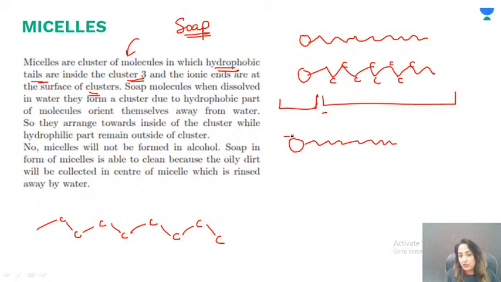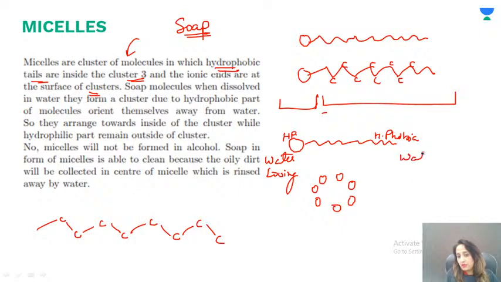So the hydrophilic part will be outside, and this is hydrophobic. Hydrophilic means water loving. Hydrophobic means water hating. So they make these kinds of structures. Water is outside and oil is inside.